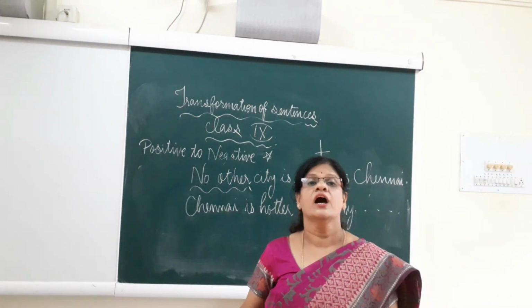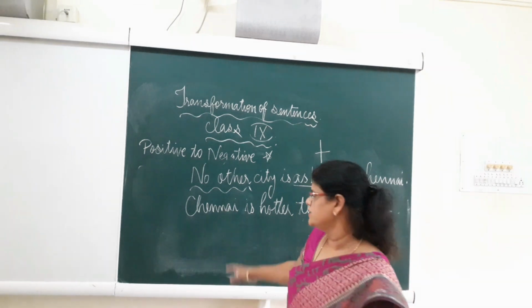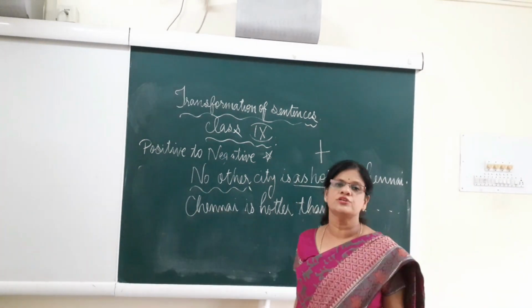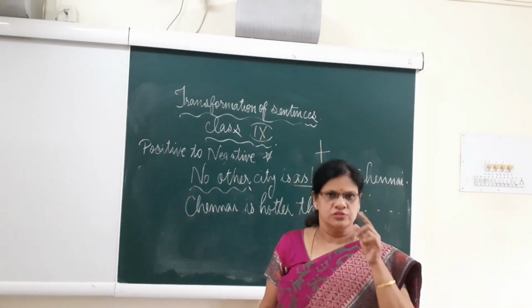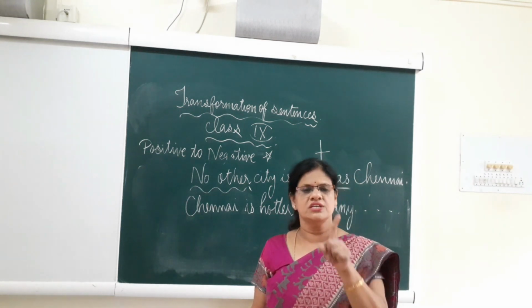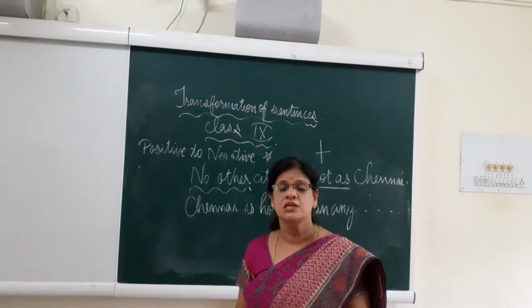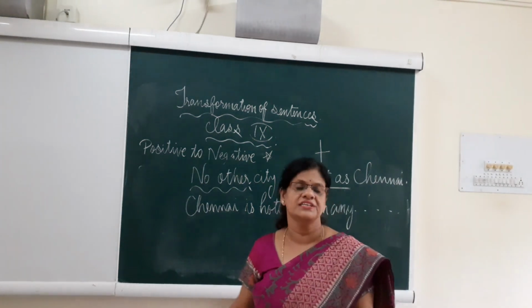But now we are talking about transformation of sentence. So in transformation of sentence, this is how, no other. This is the frame of sentence, this is a pattern of sentence you should always follow if it is a simple degree, right? When we are talking about one city, Chennai city: No other city is as hot as Chennai. Chennai is hotter than any other city, and Chennai is the hottest among all other cities in India, right?